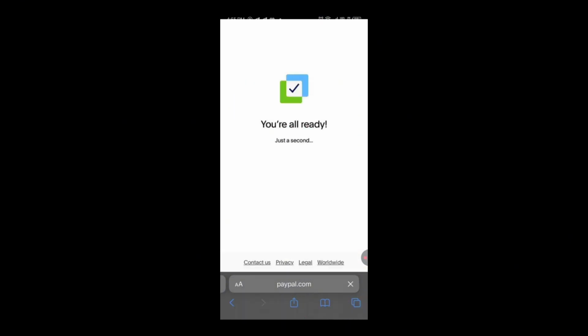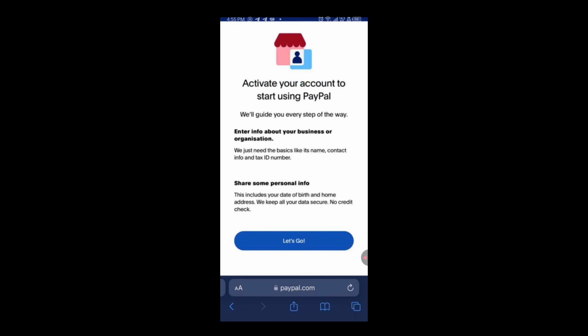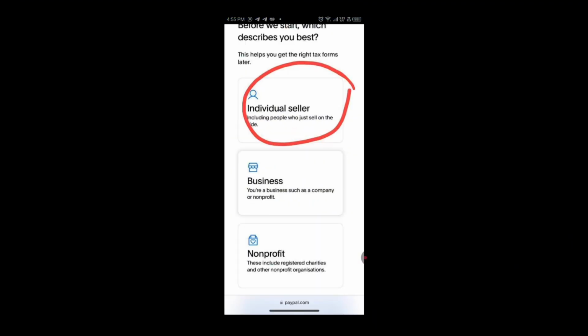You are all ready. Just a second. Activate your account to start using PayPal. We will guide you every step of the way. Enter info about business or organization. Click on let's go. Before we start, which describes you best? This helps you to get the right tax forms later. So we are going to sign up as an individual seller, not as a business or non-profit.